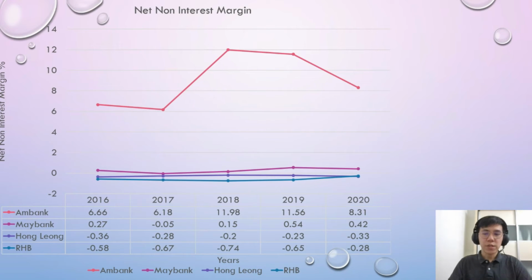After the comparison, we can notice that mBank has a high non-interest income and lower non-interest expenses, making their net non-interest margin the highest compared to the other banks. While RHB Bank and Hong Leong Bank have the problem of non-interest expenses exceeding non-interest income. Both of these banks need to revise their financial planning, especially after the outbreak of the COVID-19 pandemic.